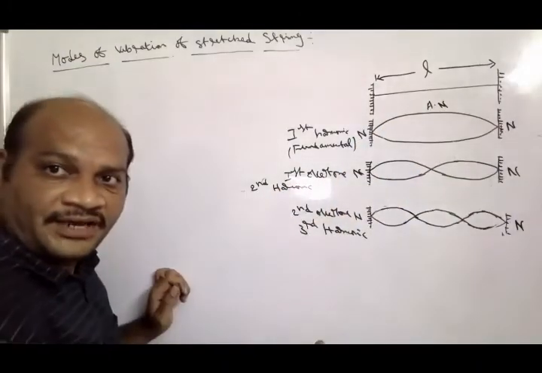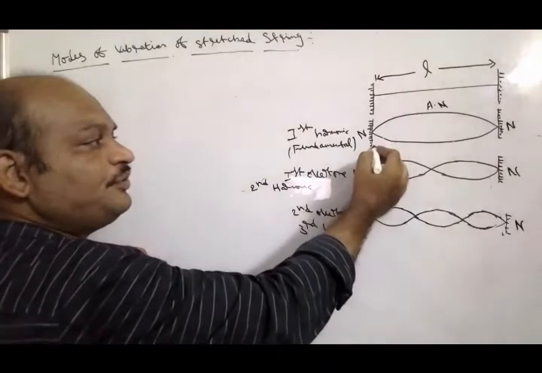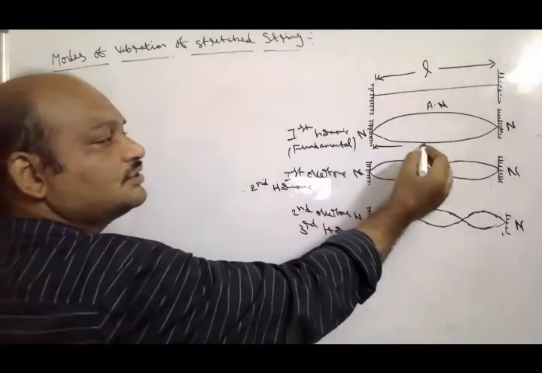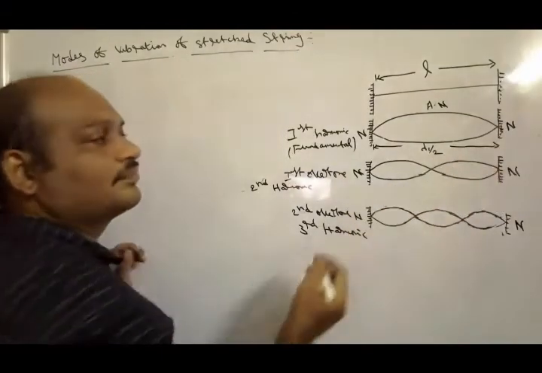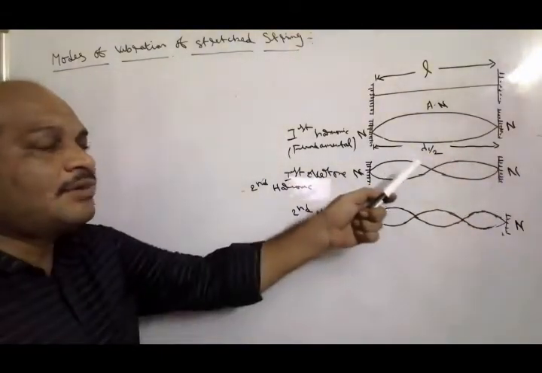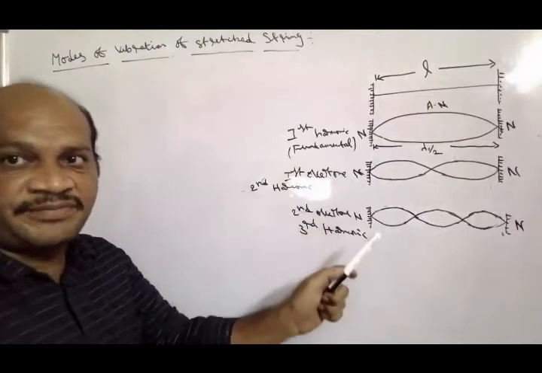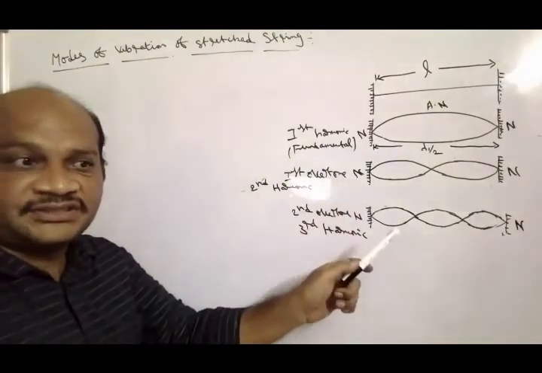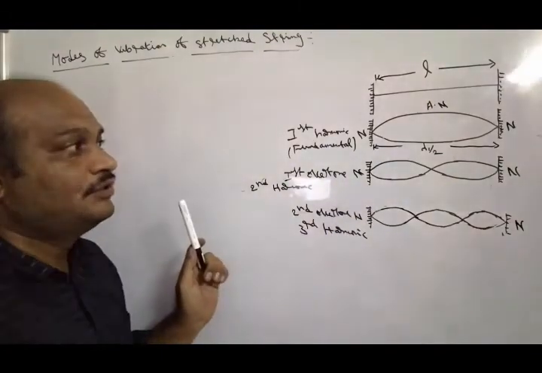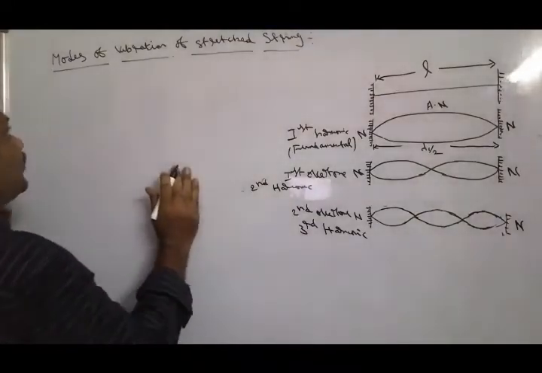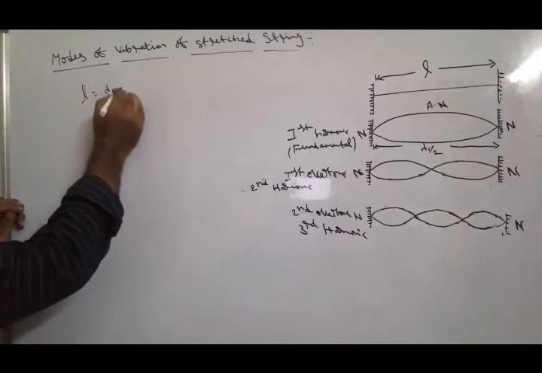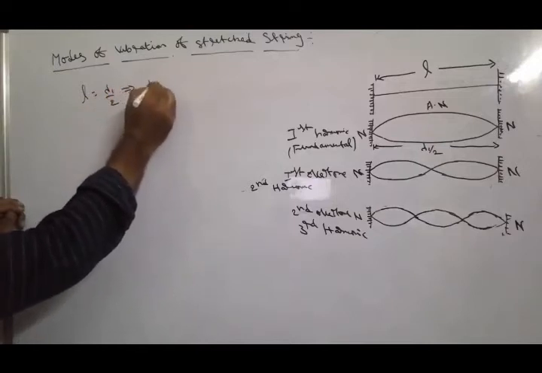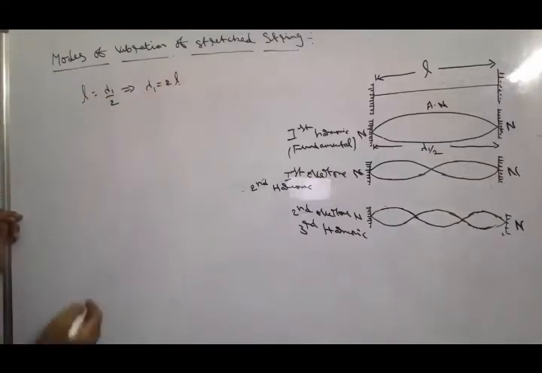We already know the distance between two nodes is equal to lambda 1 by 2. Here I take lambda 1 because it is the first vibration, the fundamental or first harmonic vibration. So L is equal to lambda 1 by 2, so lambda 1 is equal to 2L.